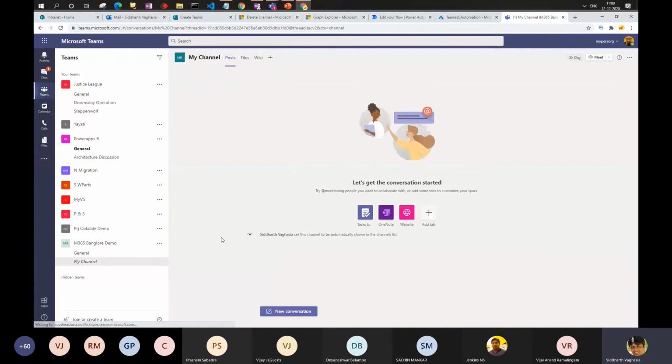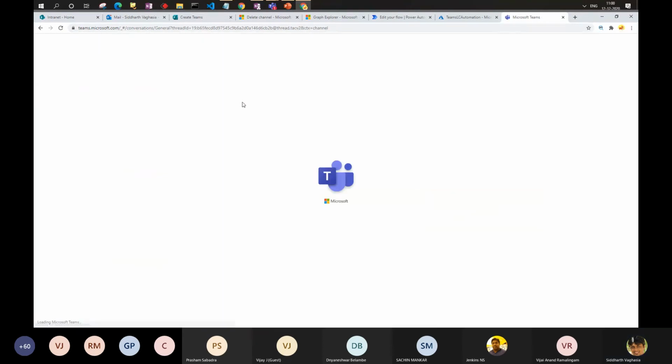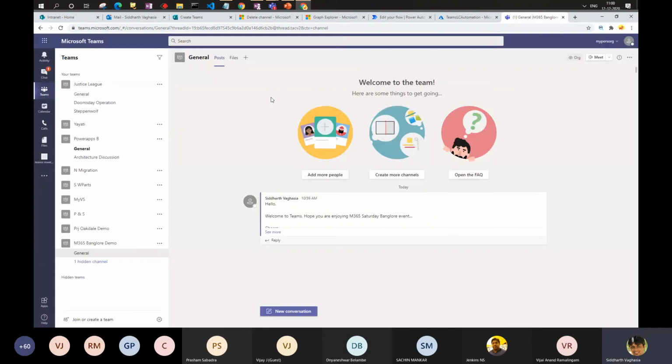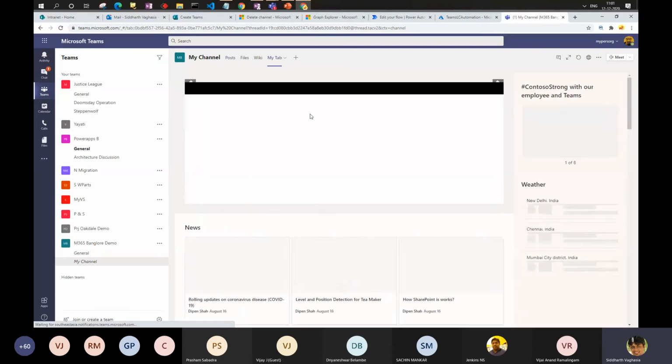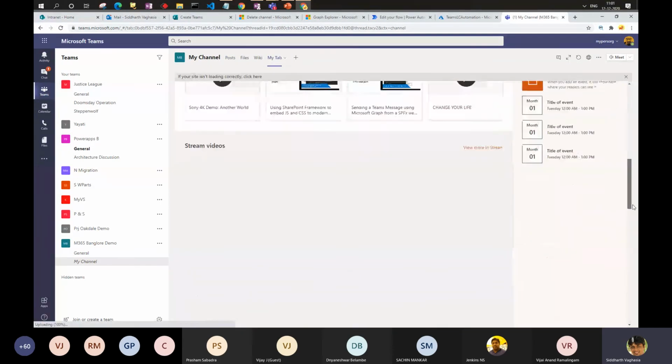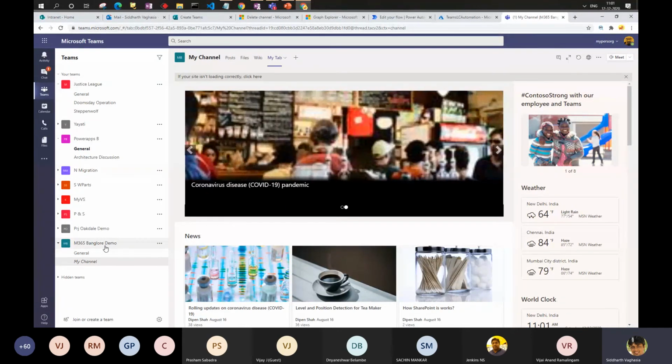And other thing, if you go, it takes a couple of minutes to surface the tab. So let me just quickly refresh this. Okay, now if you see, there is a new tab which is created, my tab. Within that tab, a SharePoint site has been surfaced with whatever URL I have given. So this is how the Teams automation has been created and how the team has been surfaced. We created a channel within the team, we added tabs within the team, and we also set some settings.